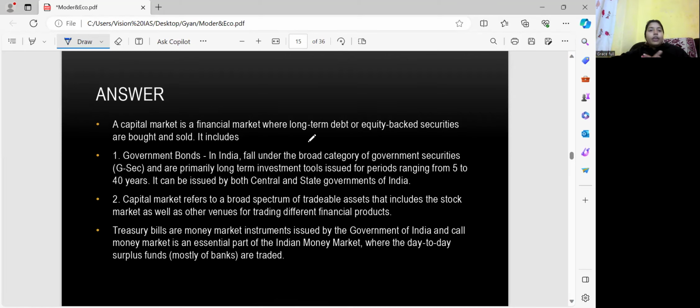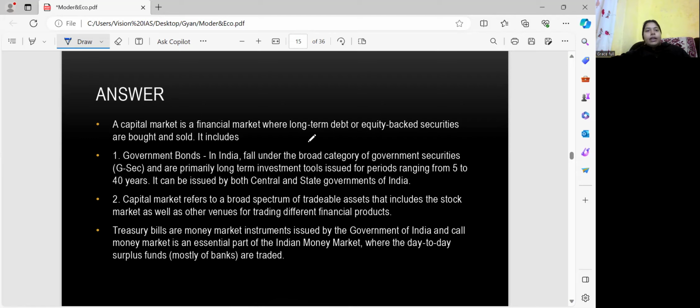So what is a government bond in India? It falls under the broad category of government security, that is G-Sec. It is primarily a long-term investment tool issued for a period ranging from 5 to 40 years. It can be issued by both the central government or a state government of India.